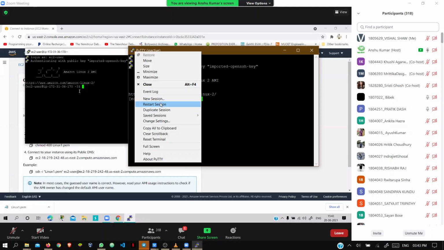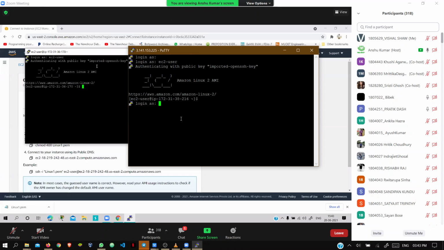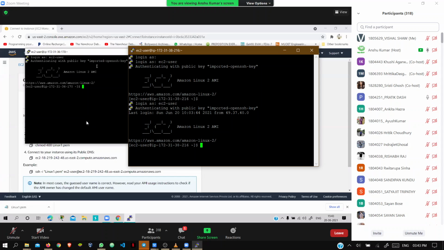Just see here, guys. You know that it is the Amazon Linux 2 AMI, you can see it from the screen. So our task basically has been done already. But if you want to check whether your Linux server is working properly or not, there are a few commands you can test it with.